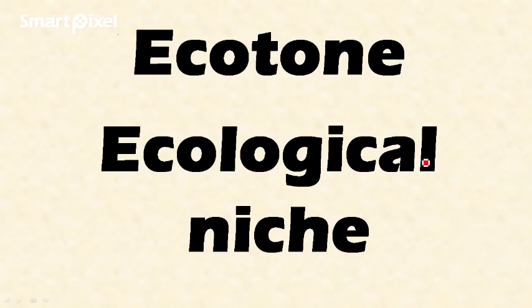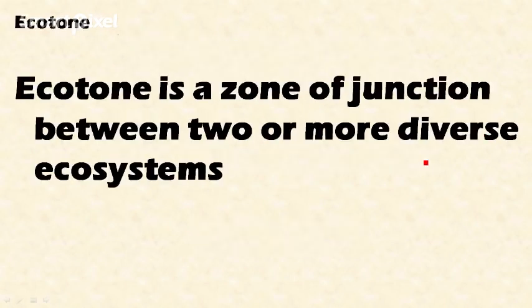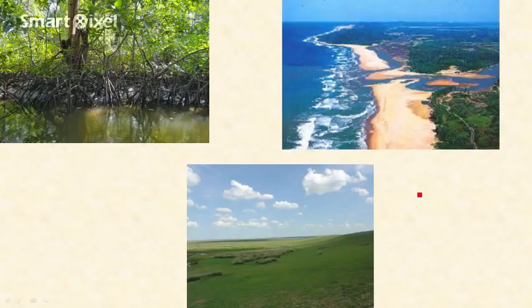Welcome friends, in this video let's learn about two concepts as part of our ecosystem series, that is ecotone and ecological niche. So what is ecotone? Ecotone is a zone of junction between two or more diverse ecosystems. It is a transitionary zone between two or more diverse ecosystems. Okay, it is a zone of junction and a zone of transition between two or more ecosystems.